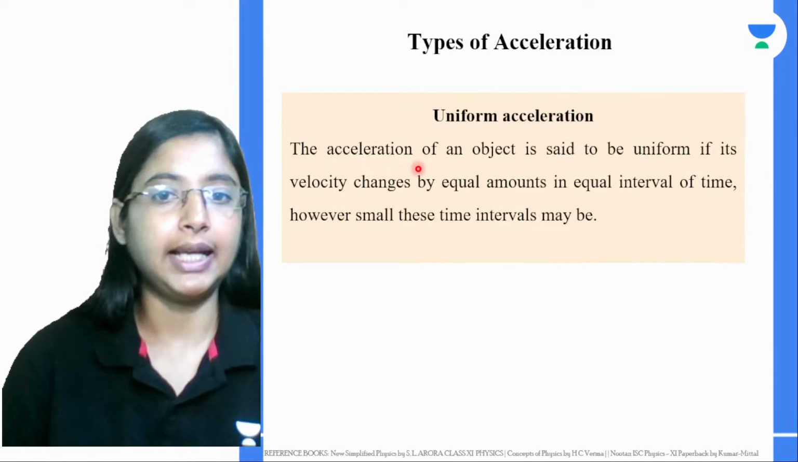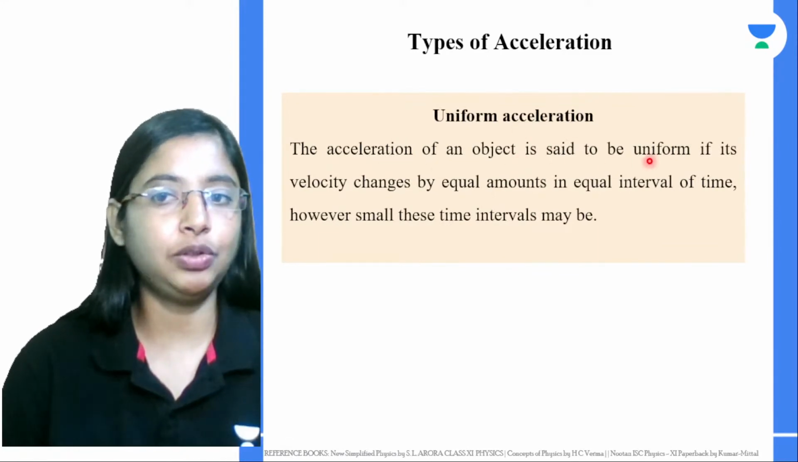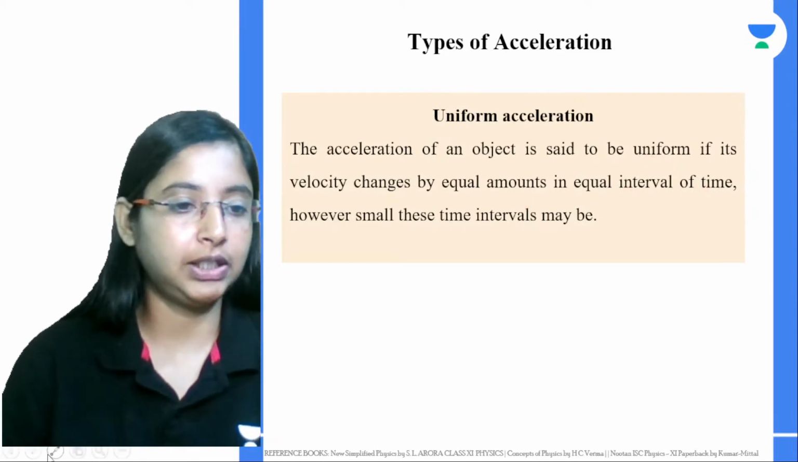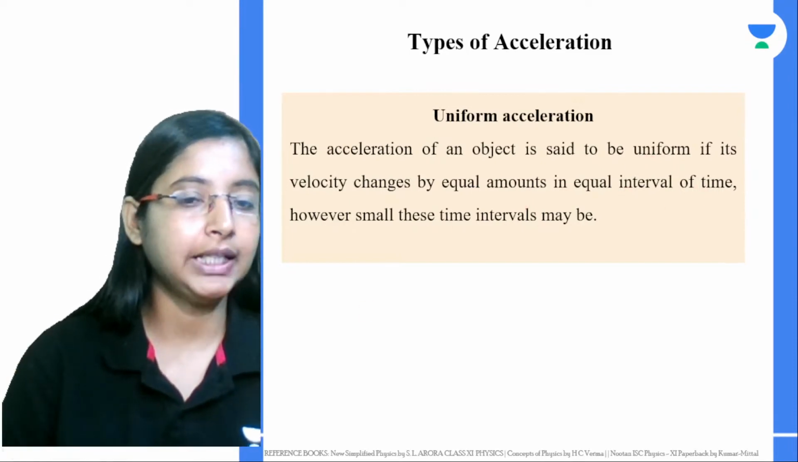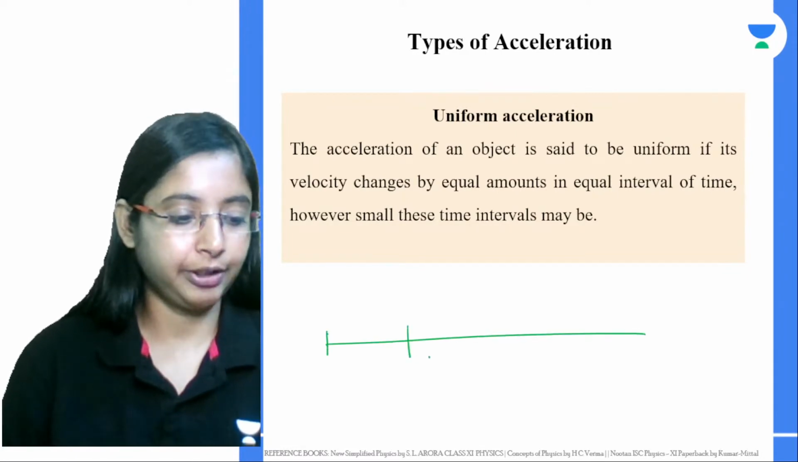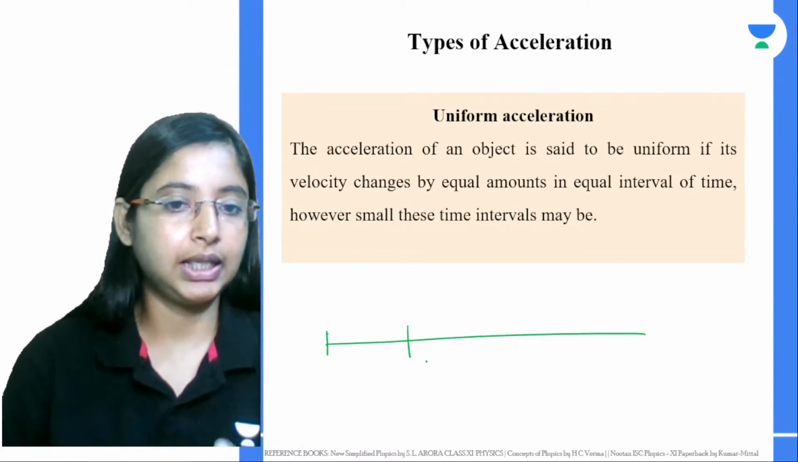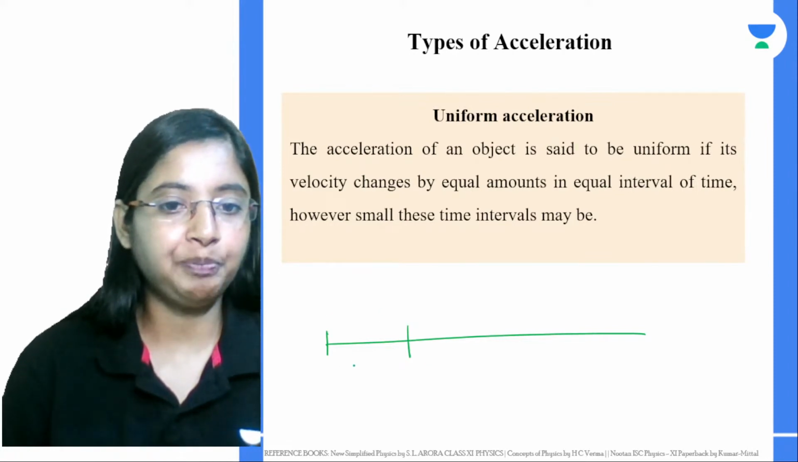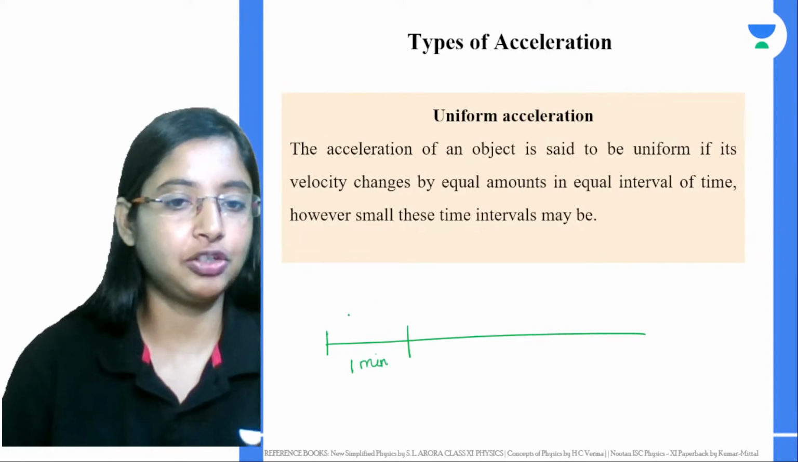Very simple. The acceleration of an object is said to be uniform when the velocity changes by equal amounts in equal intervals of time, however small that interval. For example, let's say a car is going, and for 1 minute the velocity of the car is 15 meters per second.